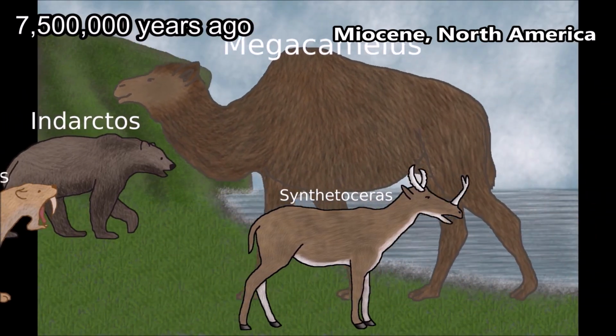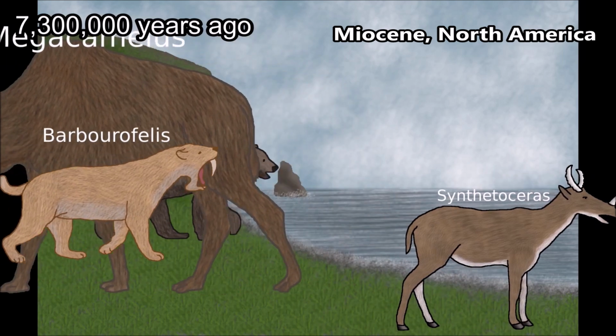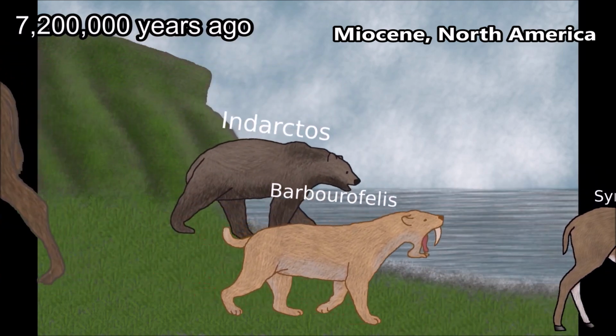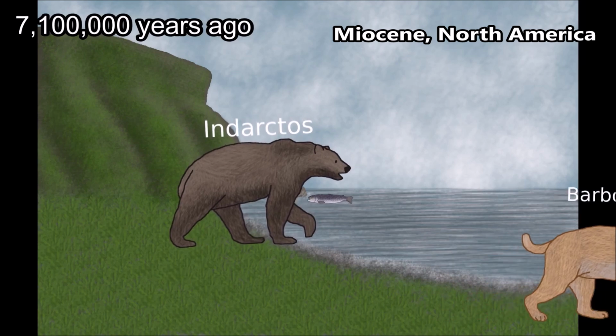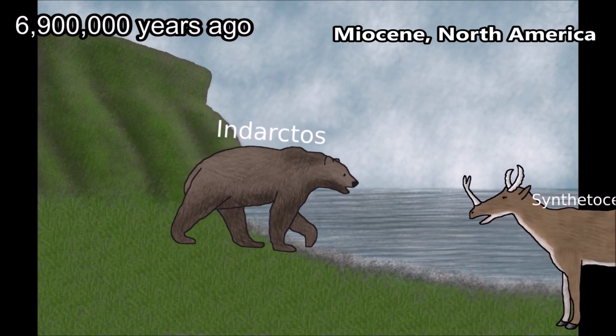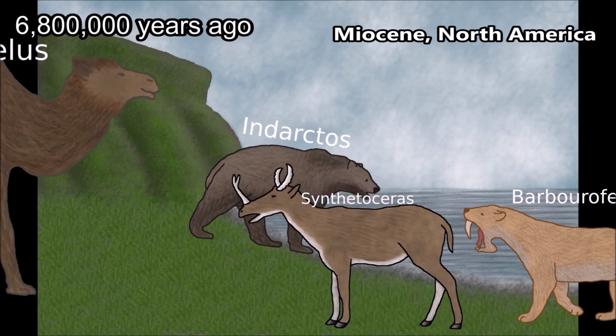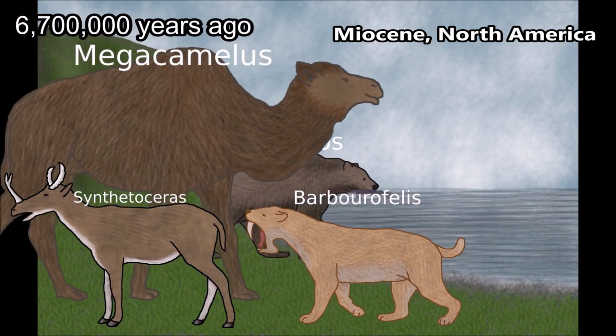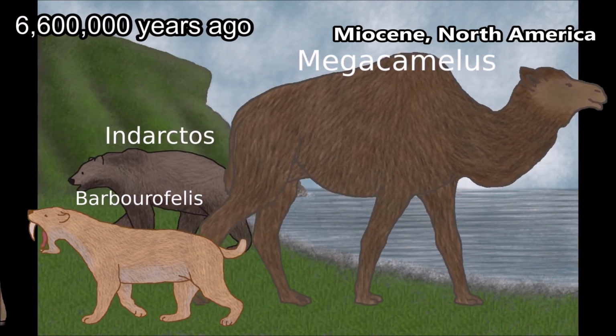Meanwhile, back in North America, camels had diversified a lot. The biggest camel that ever lived was Megacamelus, which was 11 feet tall. Another species, Paracamelus, first crossed into Eurasia around 6 or 7 million years ago.